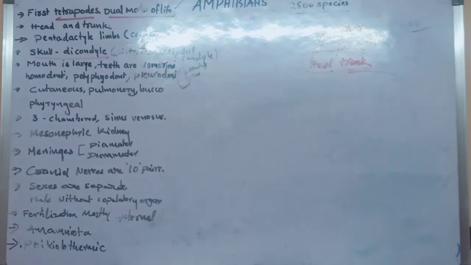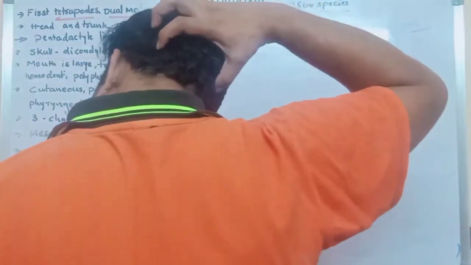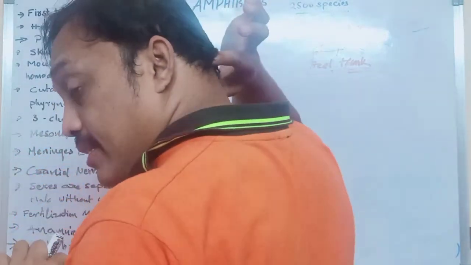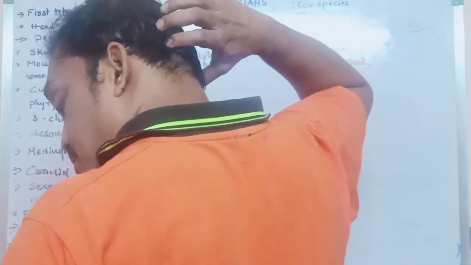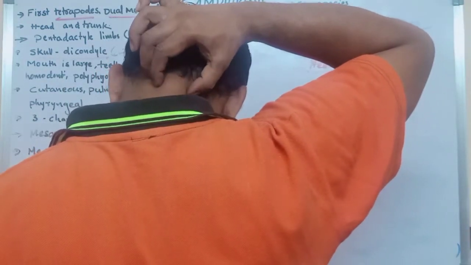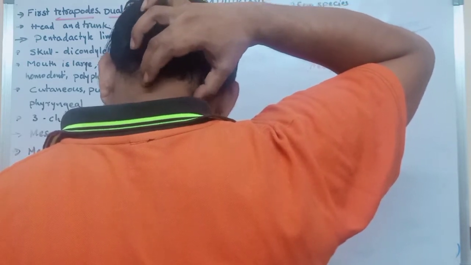What is the meaning of dicondylic? Here in the skull, two occipital condyles are there. These two occipital bones are directly attached to the vertebral column, the first vertebra.